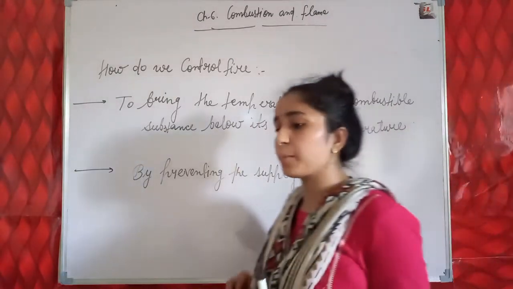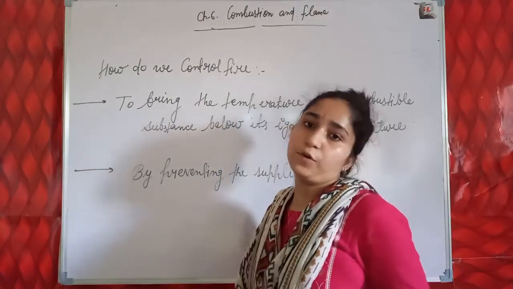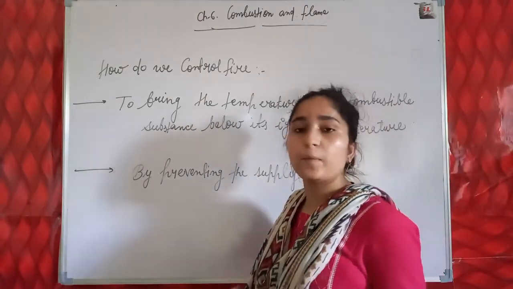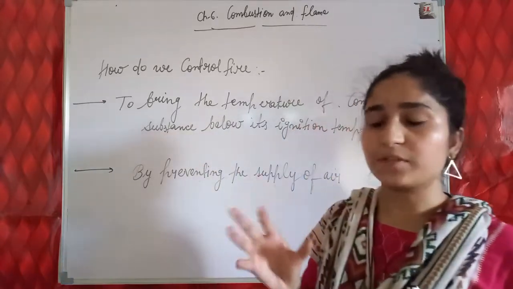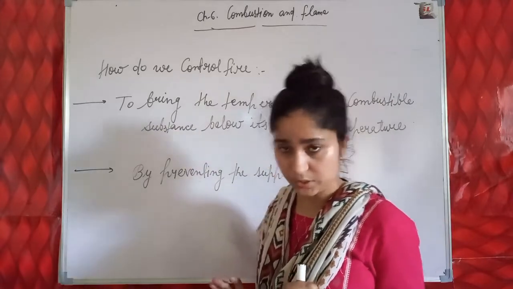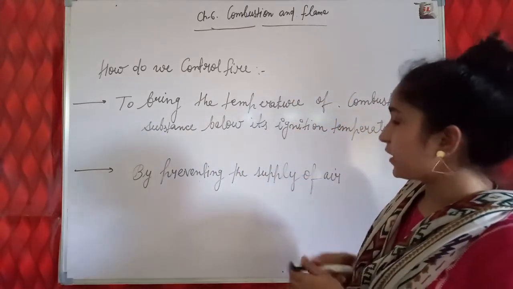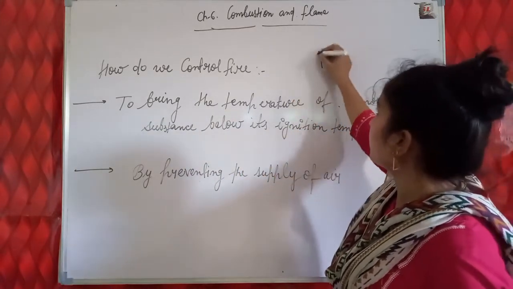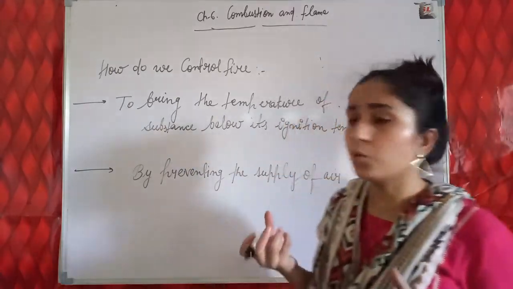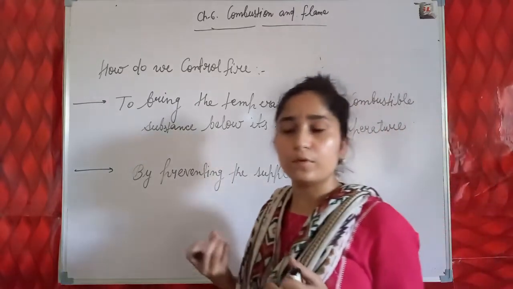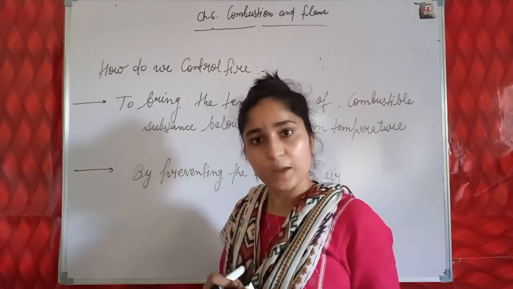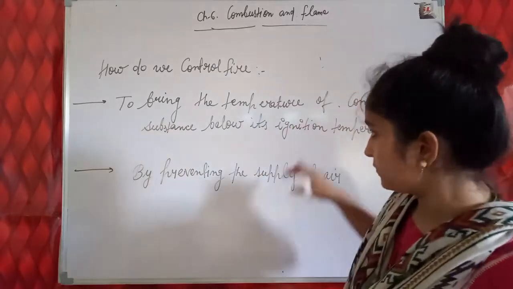You know that ignition temperature is required for producing fire. So if we are able to bring down the temperature of a combustible substance below its ignition temperature, then the fire can be extinguished. So why does the fire brigade pour water on fire? Because by pouring water, the combustible substance gets cooled, and its temperature goes down below its ignition temperature.